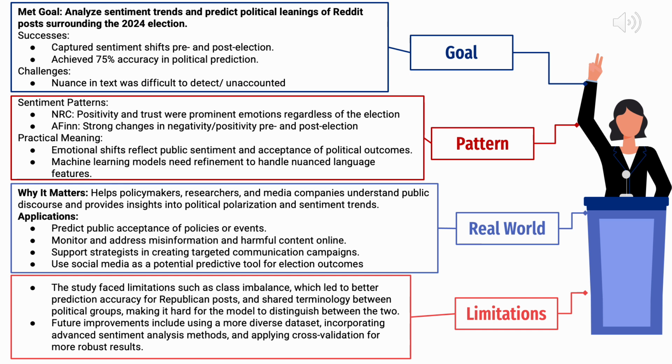Some patterns we noticed are sentiment patterns. So the NRC showed that positivity and trust were prominent emotions regardless of the election results. And the Afinn sentiment patterns showed strong changes in negativity and positivity both before and after the election. The practical meaning behind this is that emotional shifts reflect public sentiment and the acceptance of political outcomes, and that machine learning models definitely need refinement to be able to handle nuanced language features. For the real world, this matters because it helps policymakers, researchers, and media companies understand public discourse, and it provides insights into political polarization and sentiment trends.